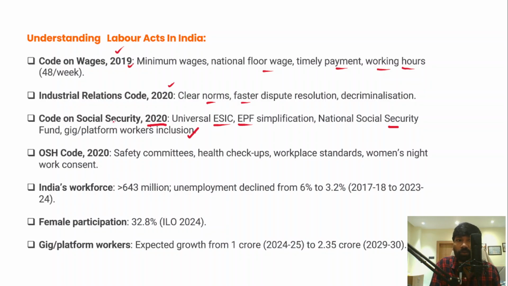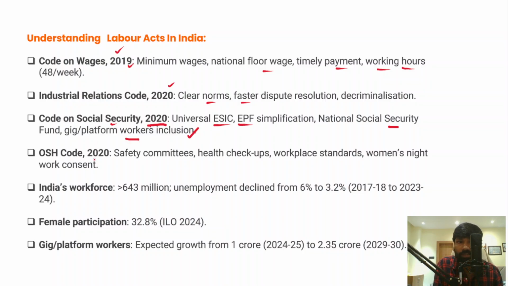included as part of the Code on Social Security, because social security for the gig and platform workers is also a very important dimension. They're contract workers, they are temporary workers. So for them also there is a need to extend the provisions of social security.